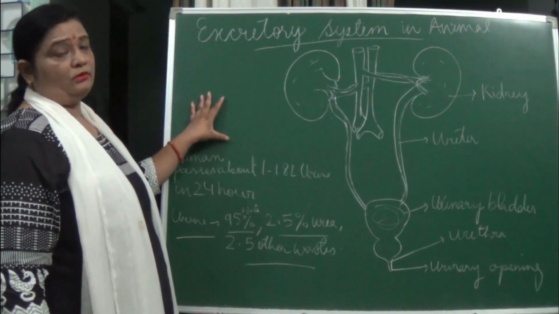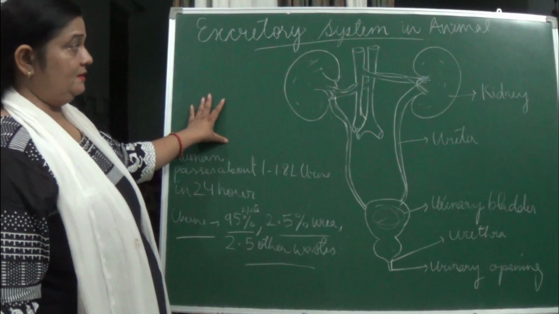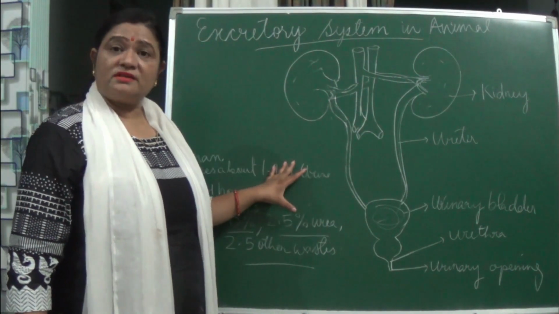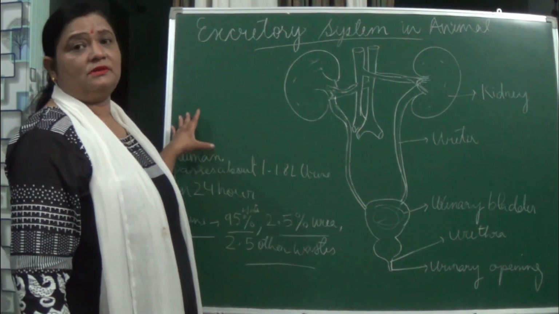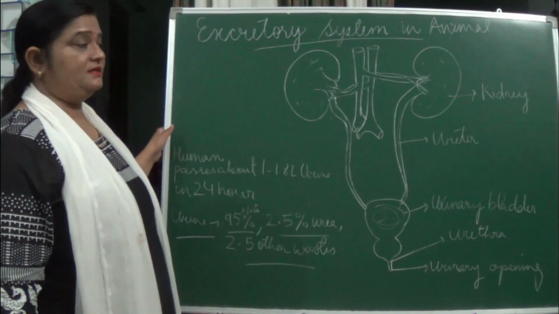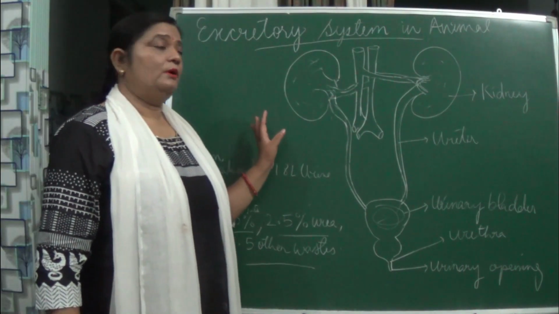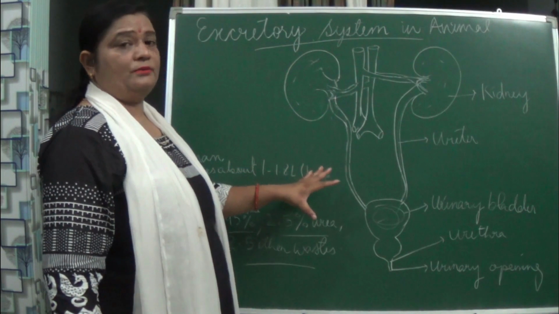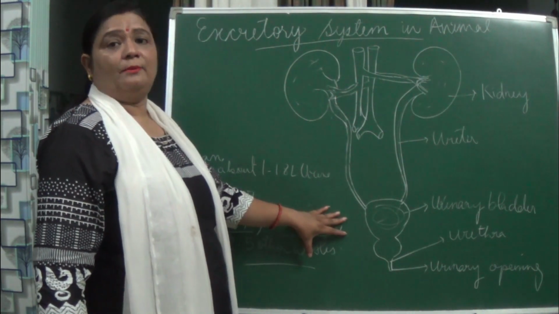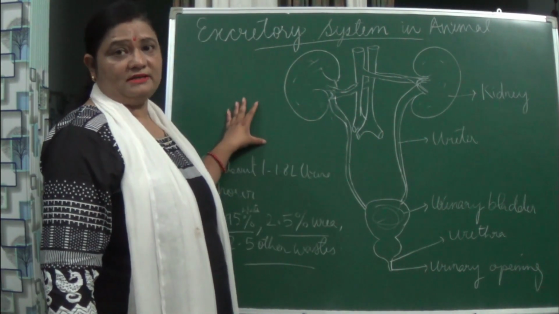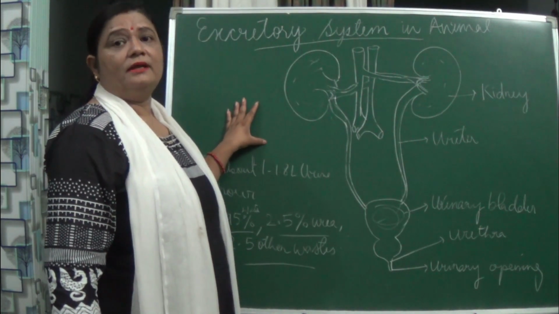This is about the human excretory system. So this way, the toxic materials which are produced in the body after oxidizing the digested food are given out by this process, in which the kidney participates in purifying the blood.